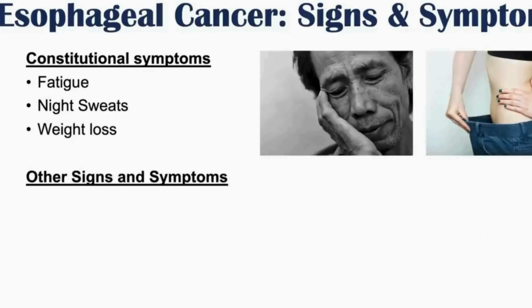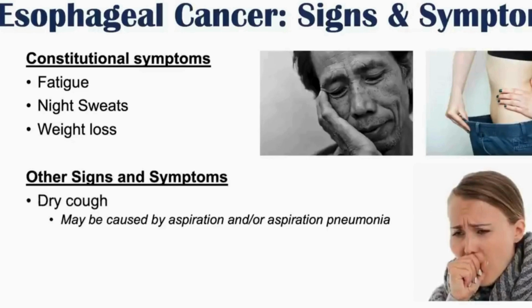And then some other signs and symptoms of esophageal cancer include a dry cough. And this may be caused by the aspiration itself. So a patient might cough and aspirate that food into their trachea and into their lungs, and that can lead to some dry cough, but it can also be due to aspiration pneumonia. So because there is food that actually gets into the trachea and into the lungs, this can cause a lung infection. This is what we call aspiration pneumonia, and this can happen in patients with esophageal cancer as well.